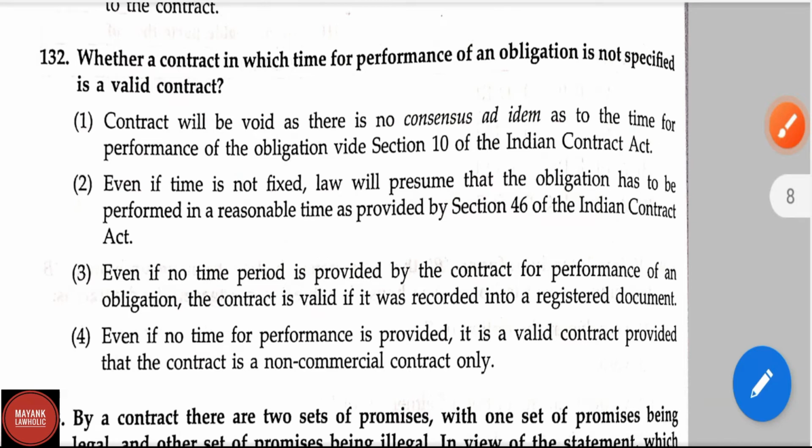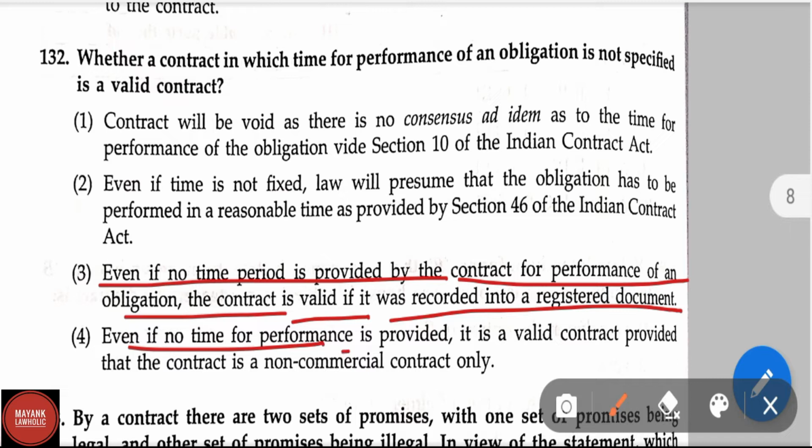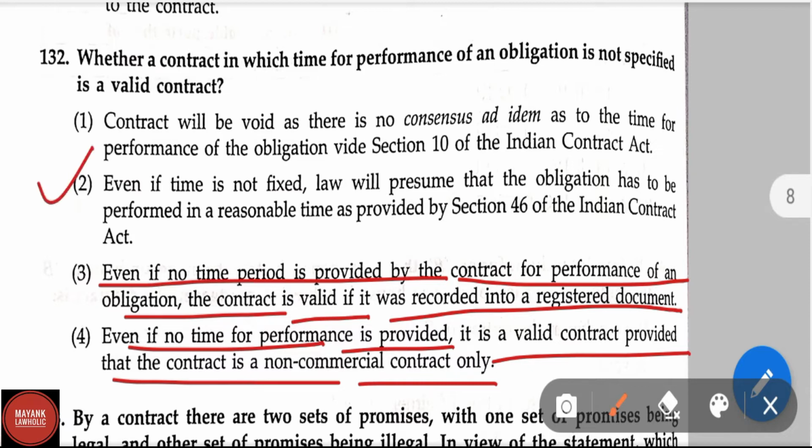Option 3, even if no time period is provided by the contract for performance of an obligation, the contract is valid if it is recorded in a registered document. And option 4, even if no time for performance is provided, it is a valid contract provided that the contract is a non-commercial contract only. Question 132, the correct answer is option second. Even if time is not fixed, law will presume that the obligation has to be performed in a reasonable time as provided by section 46 of the Indian Contract Act.